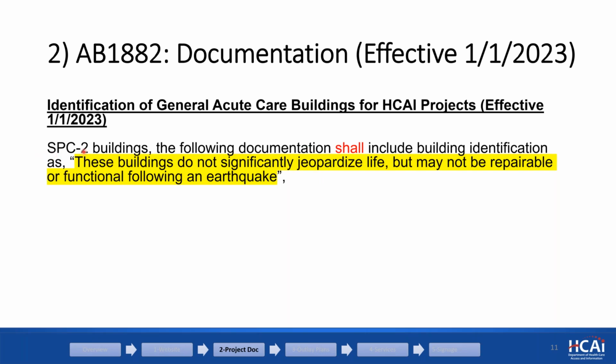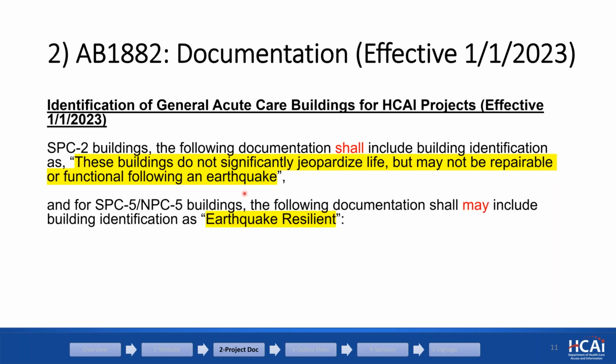When we receive an SPC2 building, let's say there's a new design, new building, or new TI project, it shall include a building identification sentence, this highlighted sentence. This is a requirement for SPC2, and for SPC5 and NPC5 it is optional to put earthquake resilient on the documentation.